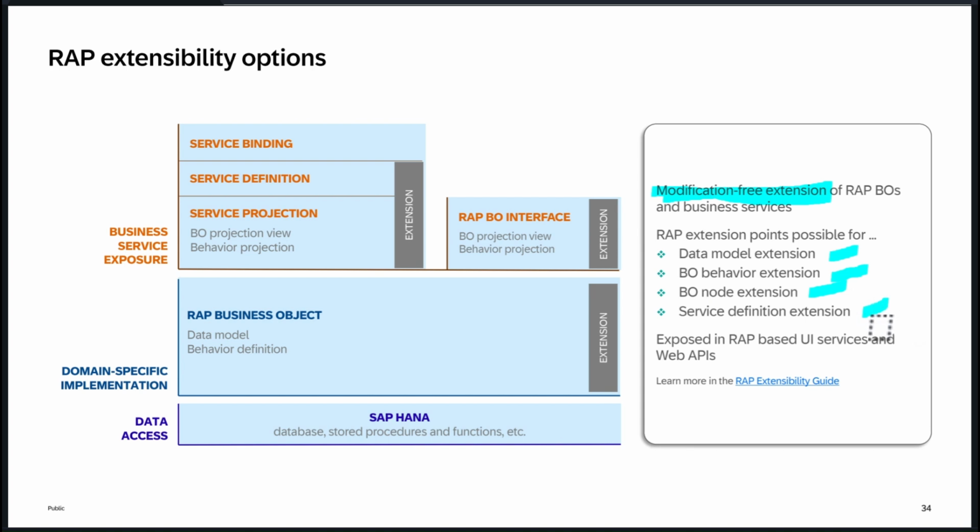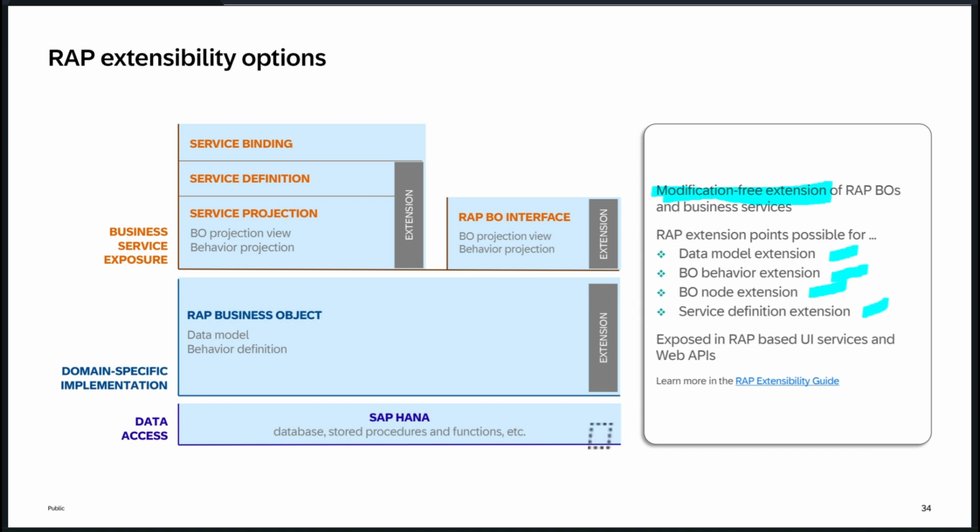Service definition extension. For example, you extend the node, but you need to expose this new node's CDS view to your UI application or maybe an API. In that case, you need to extend the service definition as well. If you don't put any entity in the service definition, it will not be exposed to the UI or API side, and a third-party system cannot access it. So you need to extend the standard service definition, because you have enhanced the BO node and should expose that new entity to the UI.